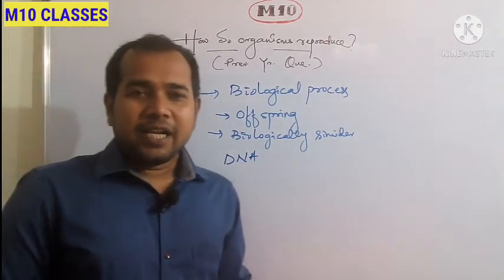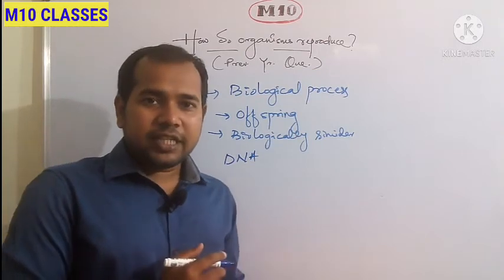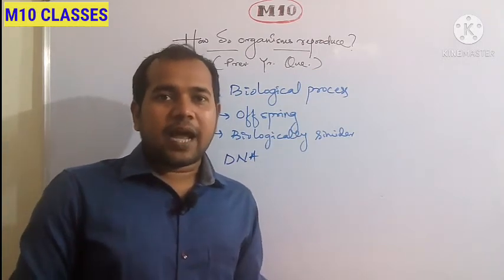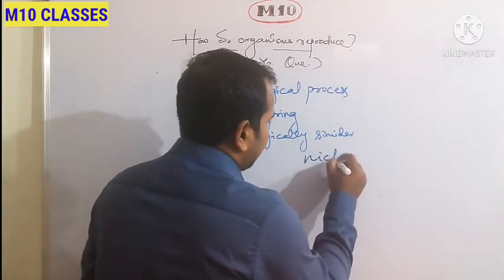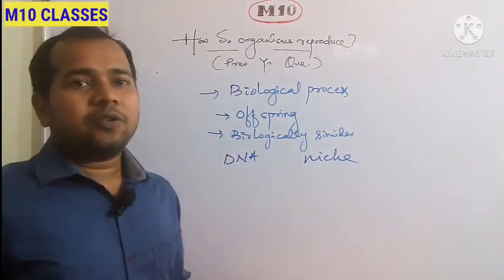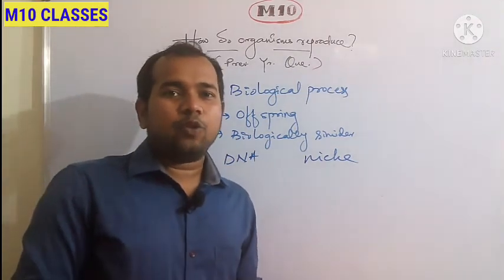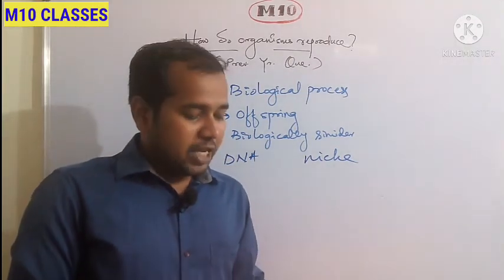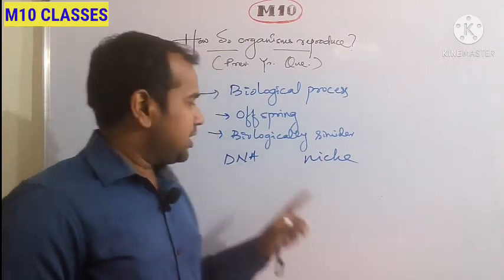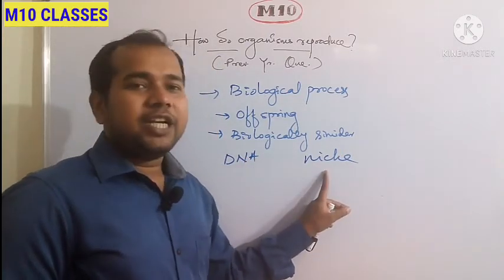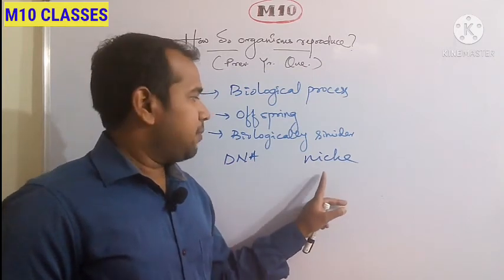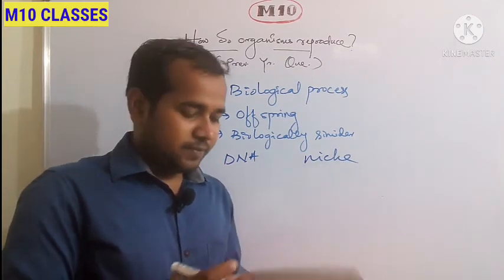Due to this DNA, an organism has the capability to survive in a particular niche or in a particular area, so that it can survive in those conditions. So during reproduction, this DNA is copied from the parent organism to the offspring, due to which it is able to survive in the particular niche.